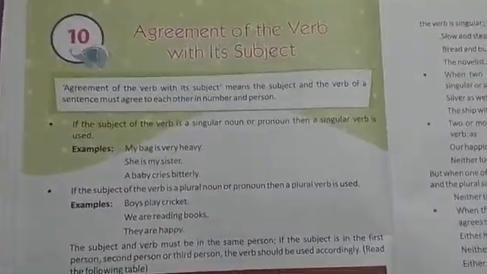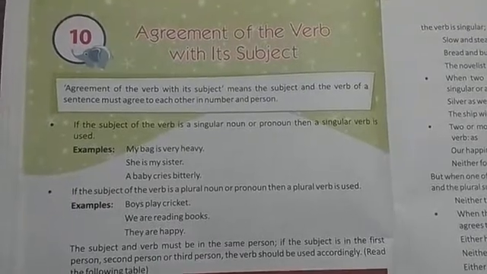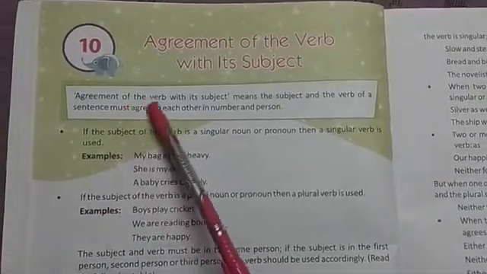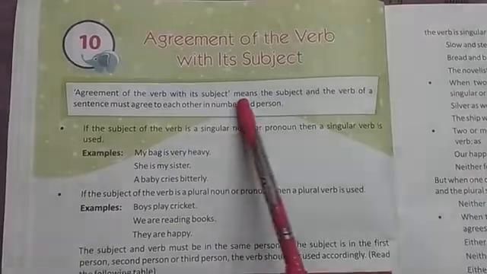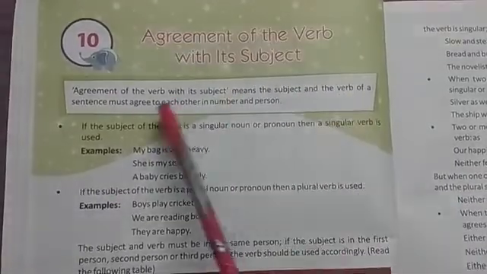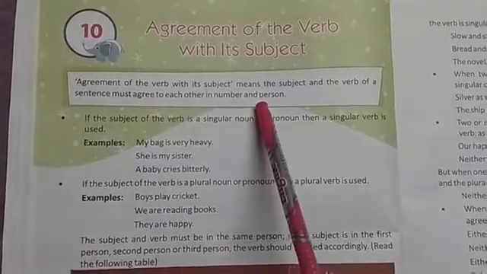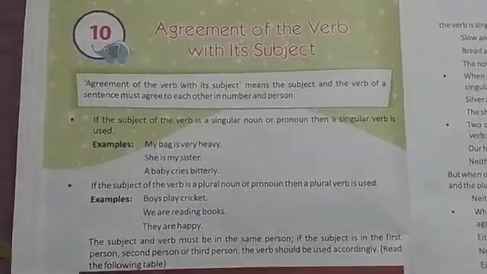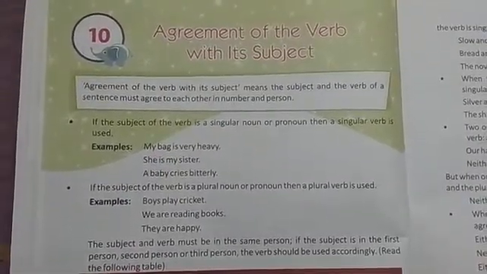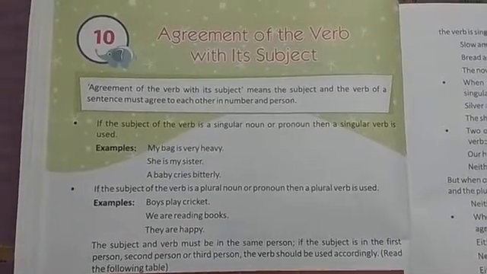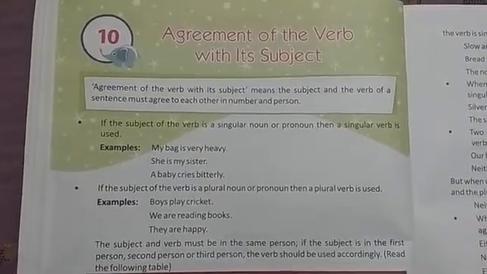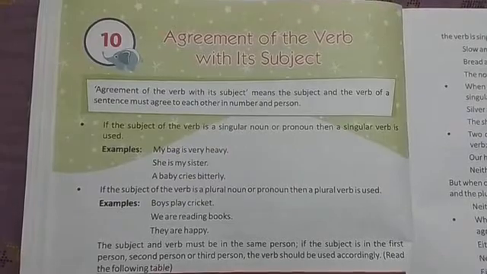So what does agreement of verb with its subject mean? Agreement of a verb with its subject means the subject and the verb of a sentence must agree with each other in number and person. So it means that the subject and the verb in a sentence must tally with the number and the person.